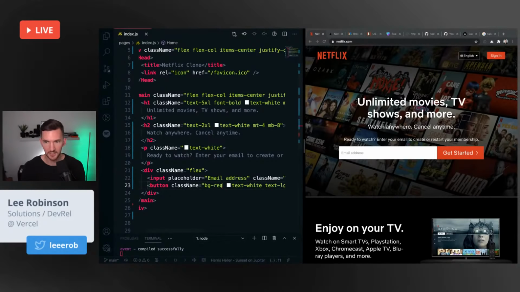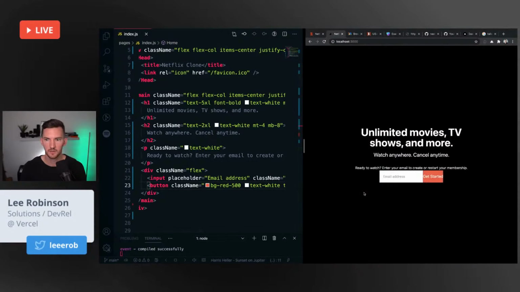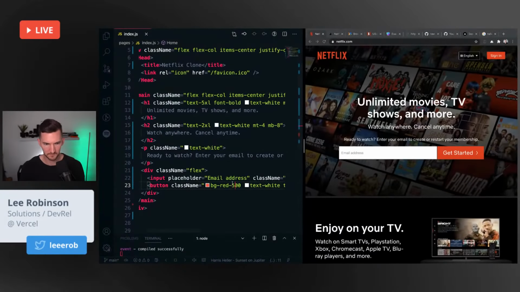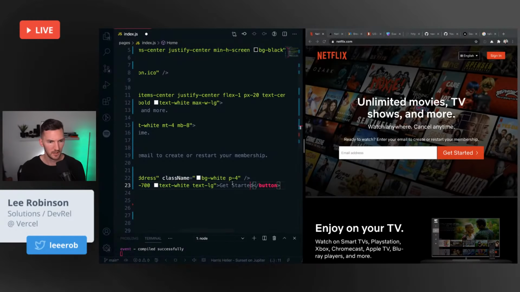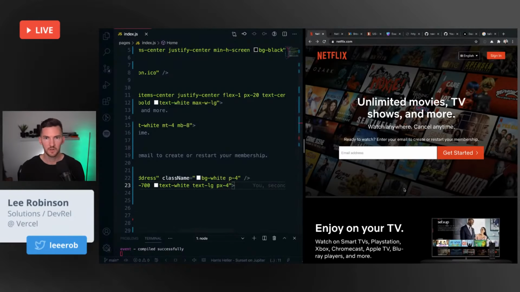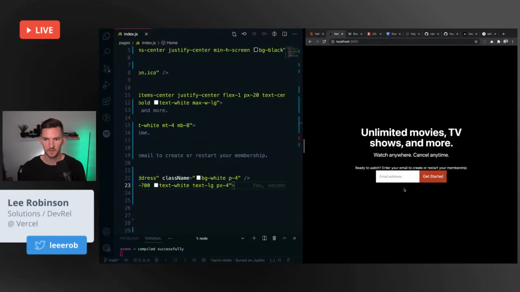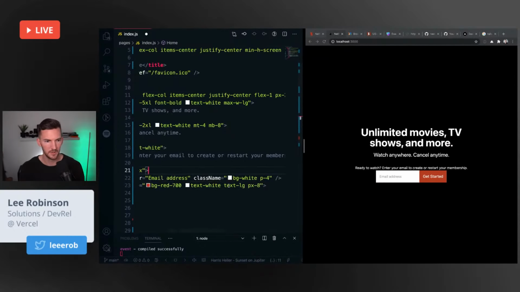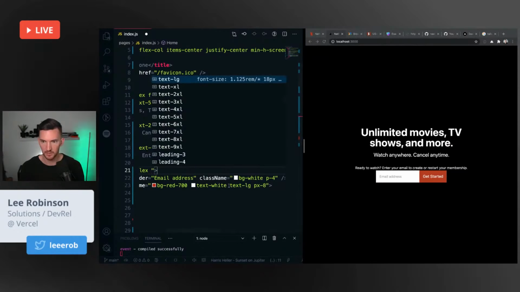Oh, background red, I need to give it a color. 500 maybe? Darker. Do I want to make this let's do padding X4, more than that. And then on this flex container too, let's do a little bit of margin on the top.